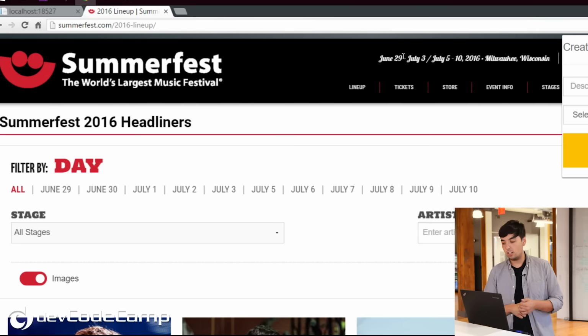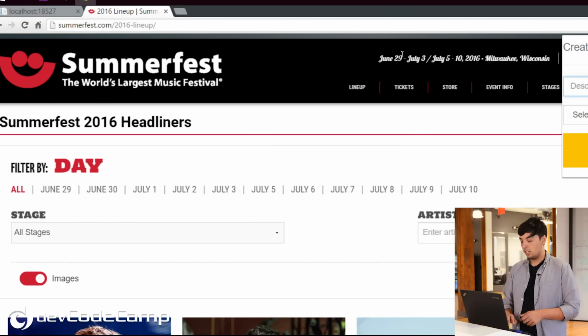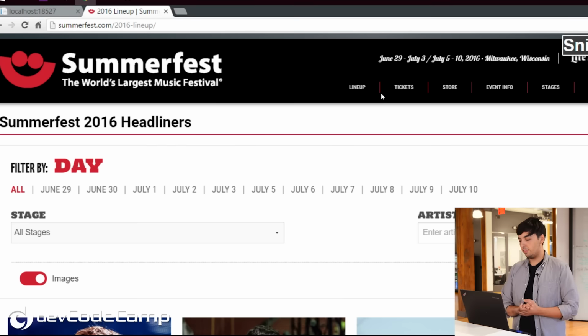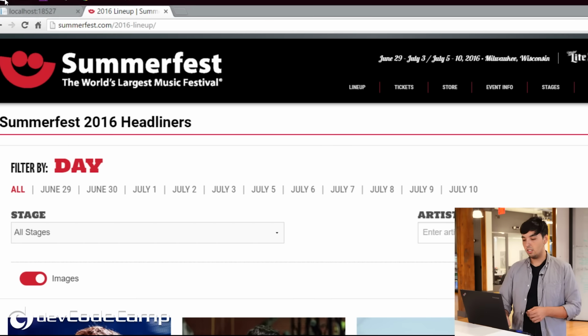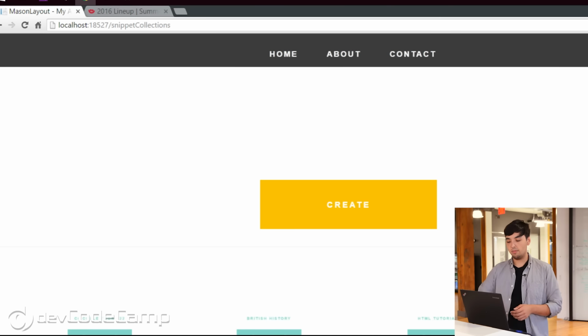So now what it does is it authenticates real quick to make sure you're logged in, and then it asks for a description. And we can say Summerfest. And then we can actually add that to the collection that we created a little bit ago. And then we can click Create. And what it does is it tells us our snippet is saved. So we can head back over here. We can go back and we can make sure that everything worked out pretty well.